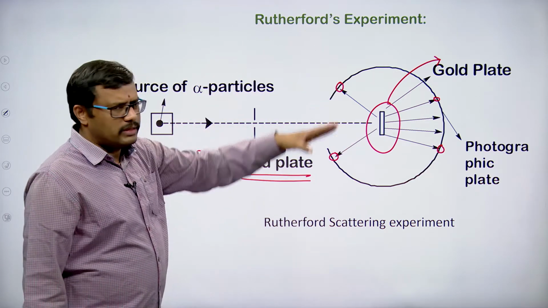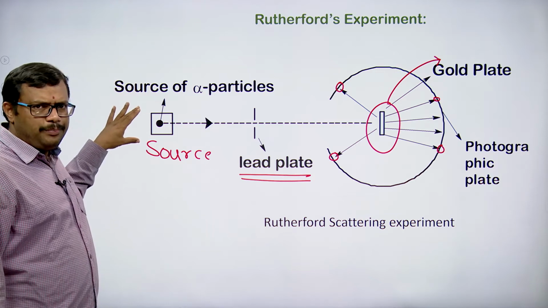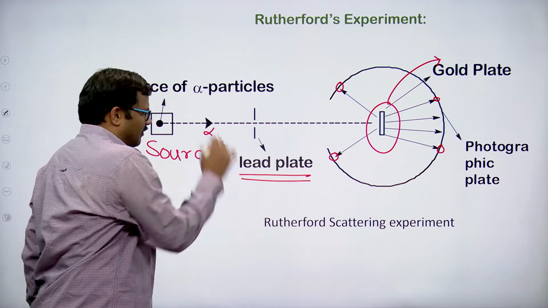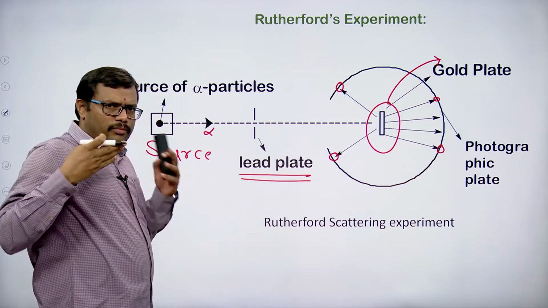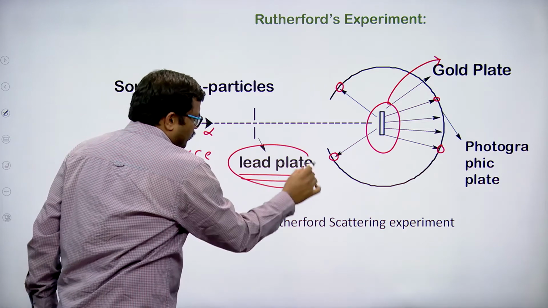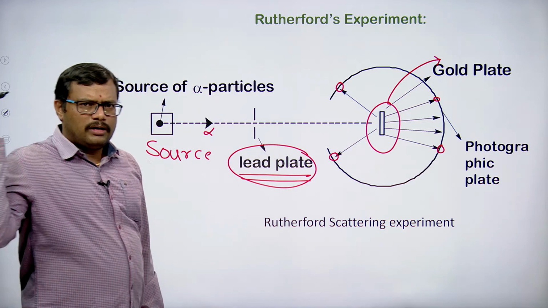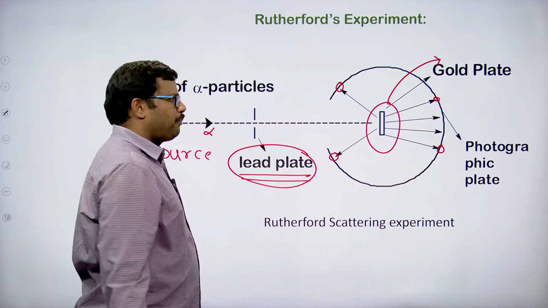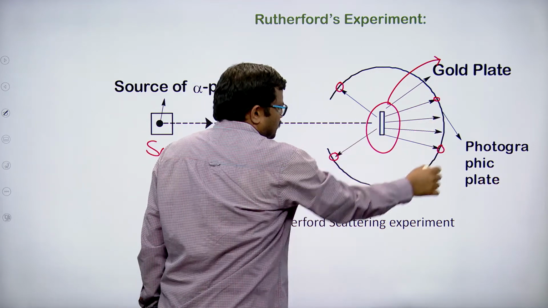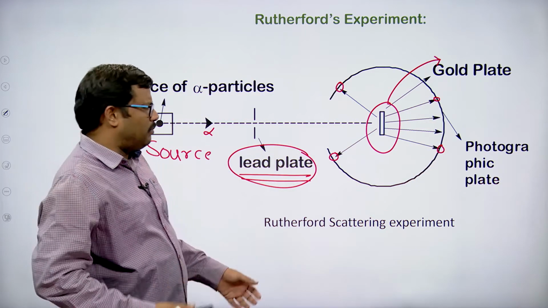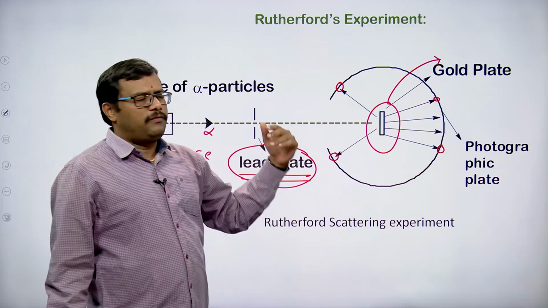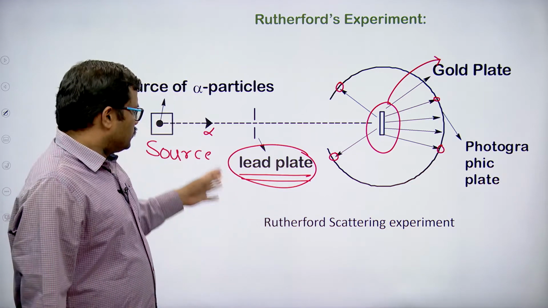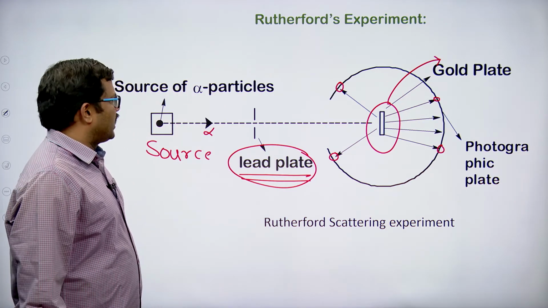That is how he carried out the experiment. He took a source of radium, which emits the alpha particles. The arrow indicates the alpha particles going in a straight line. In order to make them move in a straight line, a lead plate is kept in their path, so that only one direction of ray is allowed. These rays hit the gold plate, and a photographic plate is kept so that the presence, movement and direction of the alpha particles can be known with certainty. So this is what the Rutherford alpha scattering experiment is.